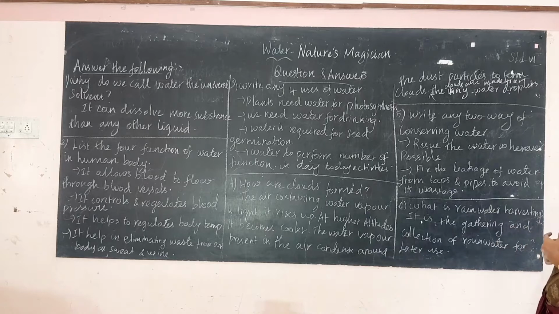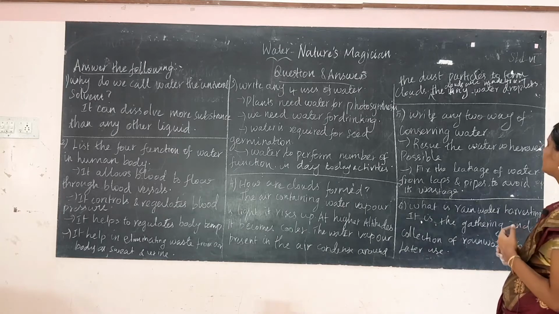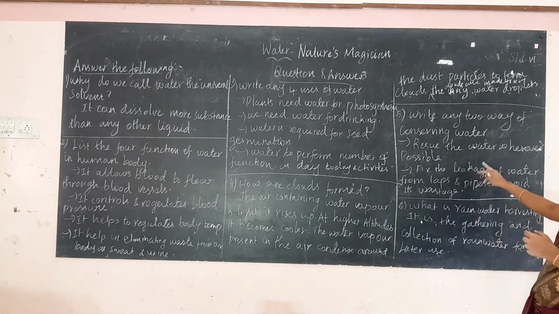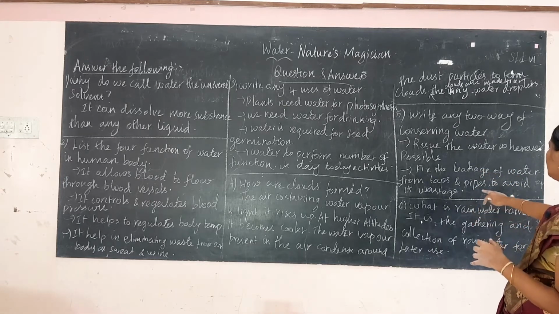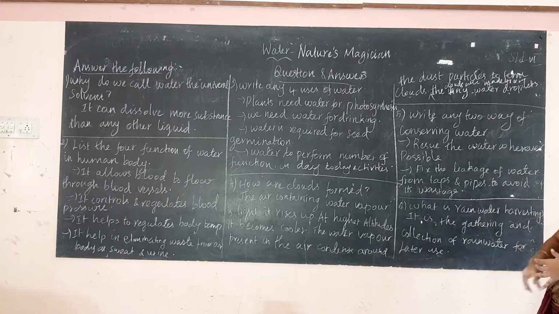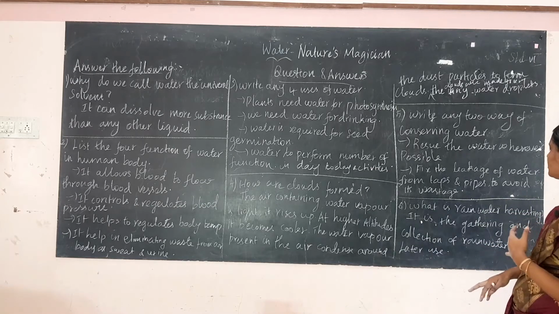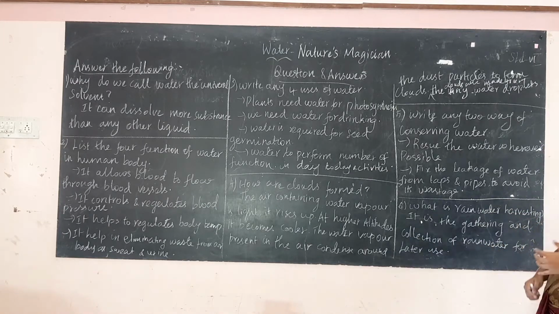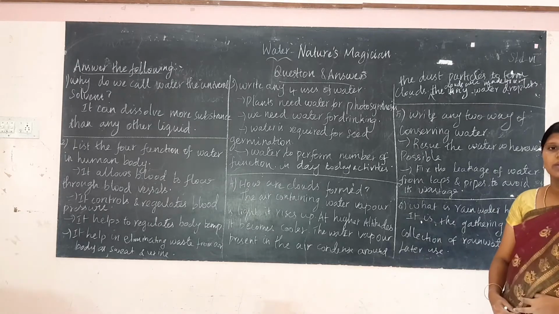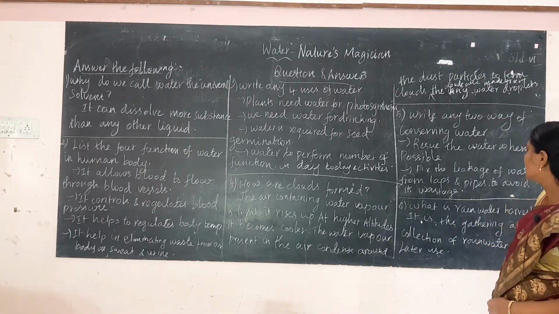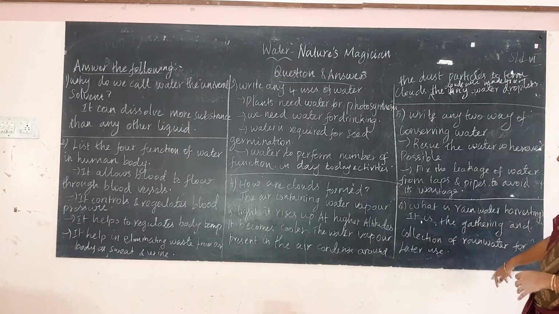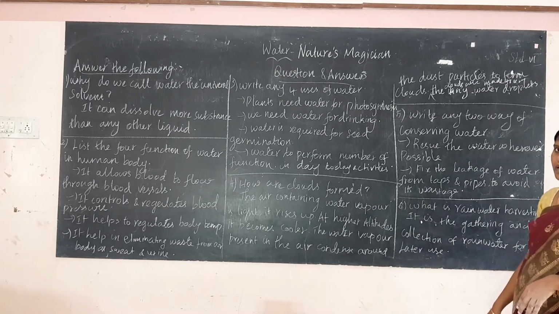Okay. Next, write any 2 ways of conserving water. Reuse the water wherever possible and fix the leakage of water from the taps and pipes to avoid its wastage. And next, what is rainwater harvesting? Rainwater harvesting is a unique method to conserve water. It is the gathering and collection of rainwater for later use.